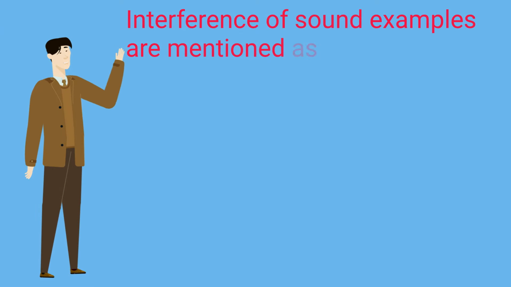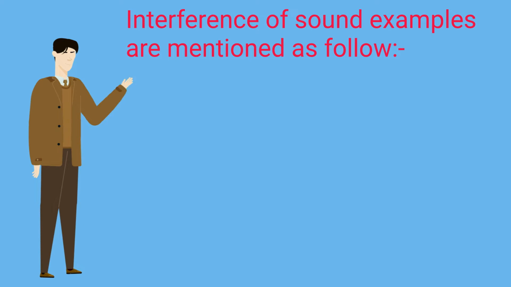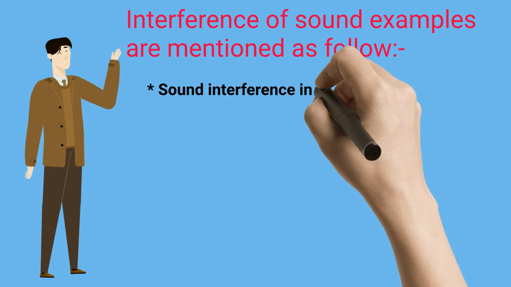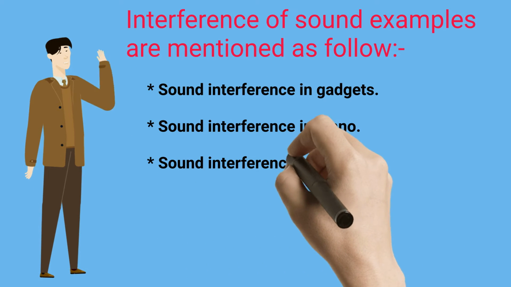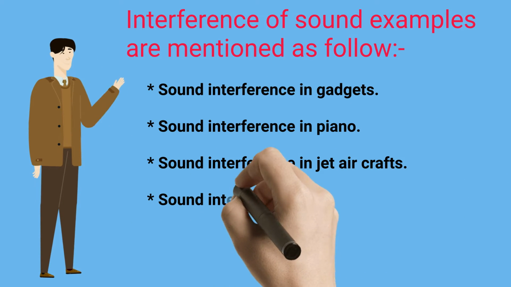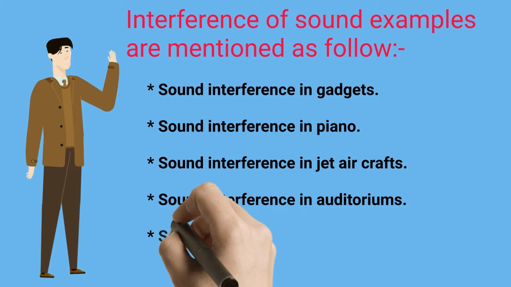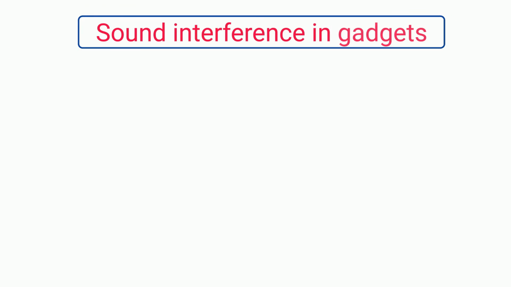Let's start with the objectives of this tutorial. Interference of sound examples are mentioned as follows: sound interference in gadgets, sound interference in piano, sound interference in jet aircrafts, sound interference in auditoriums, sound interference in a fork.